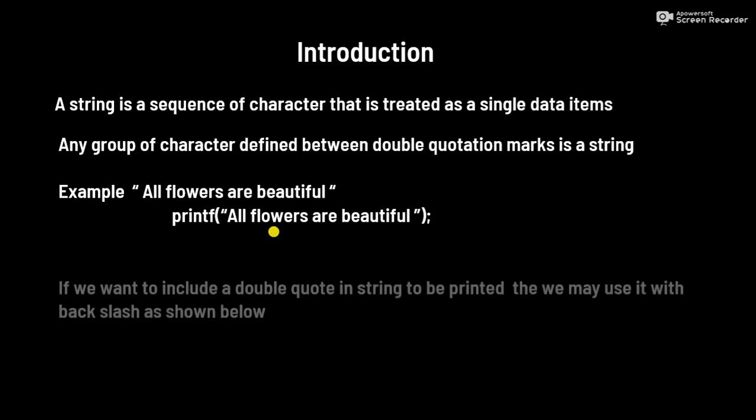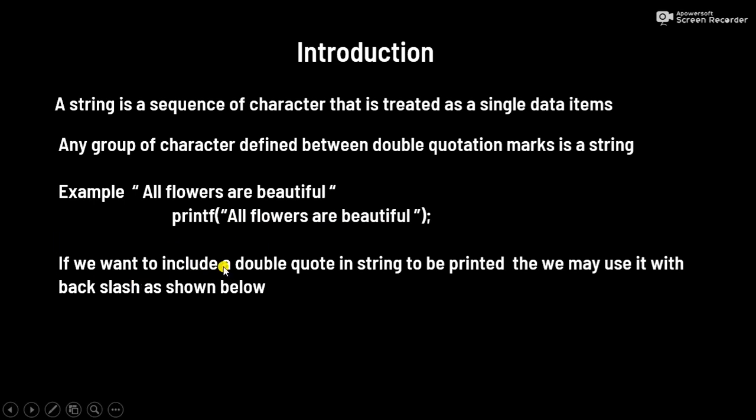And if you want to include a double quotation mark in a string, then we may use it with a backslash, as shown below. For example, suppose we want to include double quotation marks inside a string. We can print them only when we use this backslash.